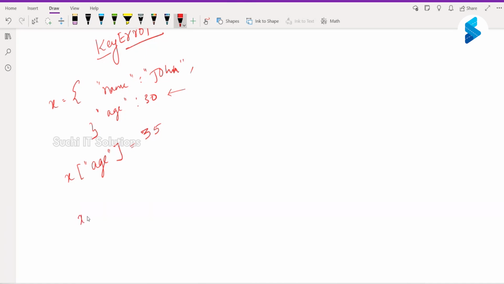So what happens is x of location is equal to, let us say, Hyderabad. Now, do we have a location in this x here? No, sir. It only has name and age, but we don't have a location. Now what this does is it will go and create location as a key and Hyderabad as a value.